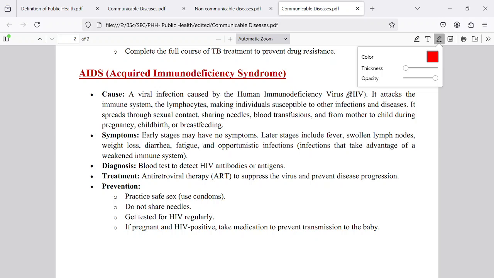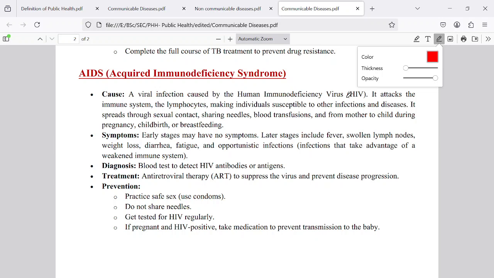Do not share needles. While transfusing blood, the blood should be tested thoroughly. If it is free of the HIV virus, it can be transfused. If not, it should not be transfused from one person to another. And pregnant mothers should also be very careful.